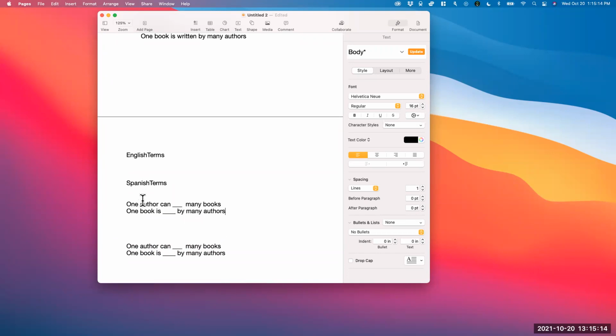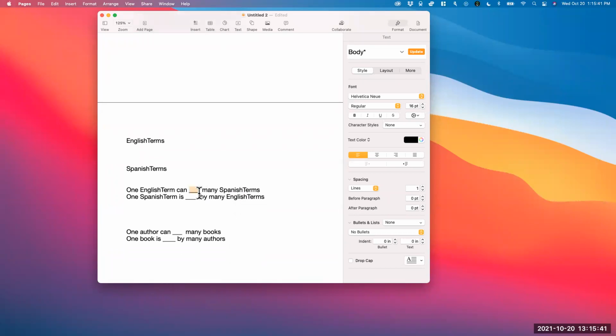English-Spanish, for example, one English term can be translated to many Spanish terms. Of course, the relationship here is going to be "can be translated," because that's what we do in languages, right? And one Spanish term can be translated by many English terms. So the question is, if I say this, would that be correct?